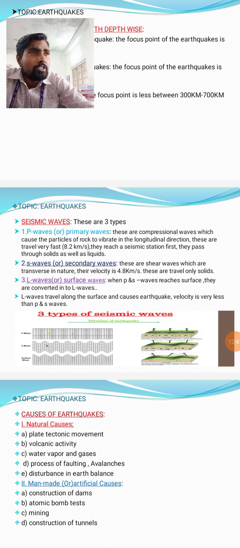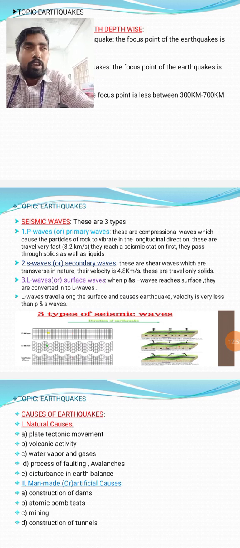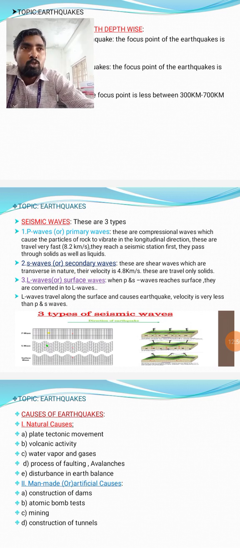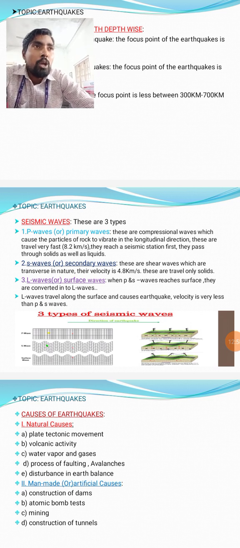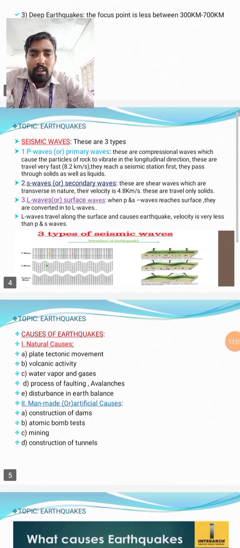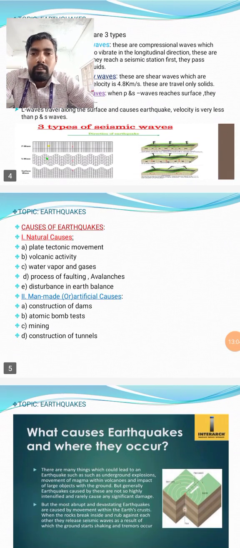But primary waves sometimes shake or vibrate, and sometimes are not able to shake, but they do not form any wave undulation on the surface of the earth. So based on that, L waves are mostly creating a more dangerous situation, with more impact, creating earthquake conditions also. So the next slide represents the earthquake causes.